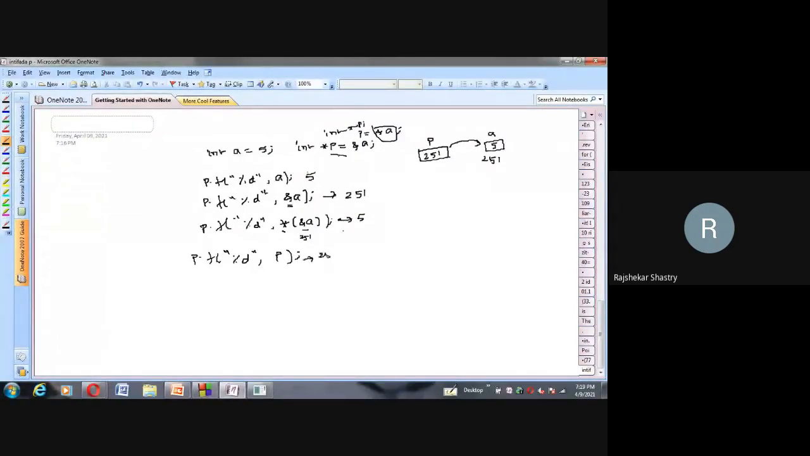Look at P, you will know yourself. What is P holding? 251. Of course it is the address of A. That is a different matter.